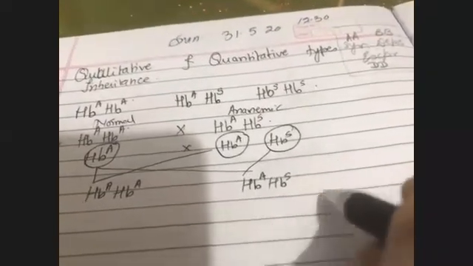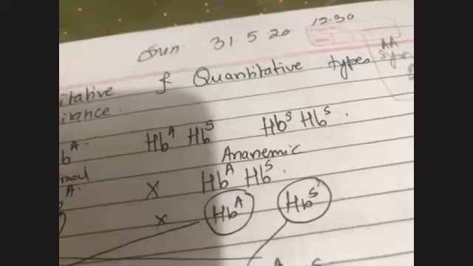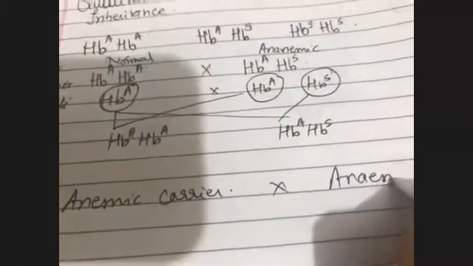Supposing this anemic child, which is carrying the gene along with it, is getting married to another anemic carrier parent, anemic carrier getting married to anemic carrier.